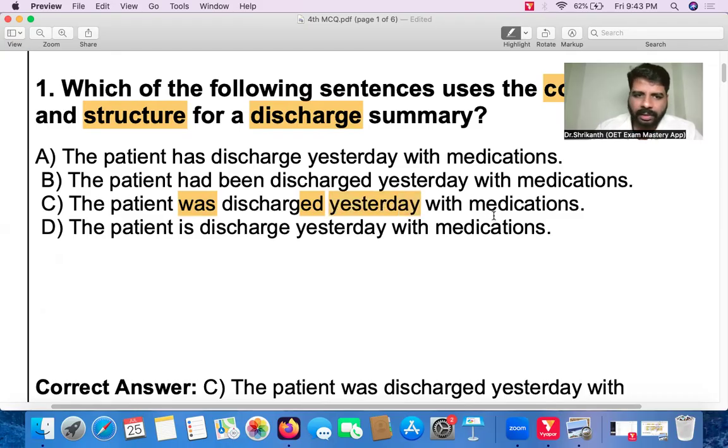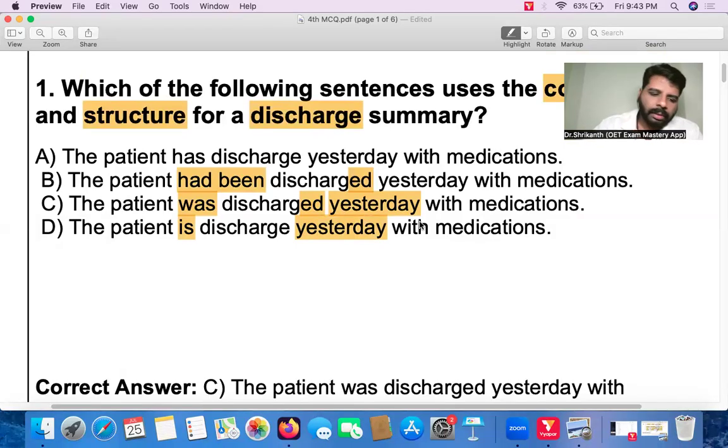With medications. Now the patients had been. What is had been? Had is past continuous tense, and been, so that is past continuous tense that will come. So discharged is a perfect tense, perfect past tense, so that will not be the right one. The patient again has discharge will not come, was will come, and the patient is. So is present tense, and we cannot use is for yesterday. So that correct tense usage you must have.